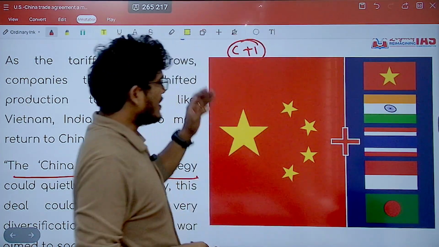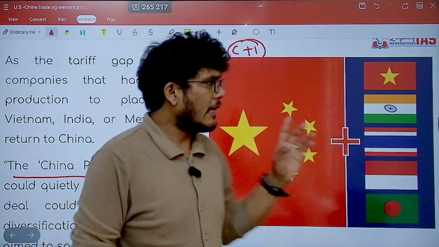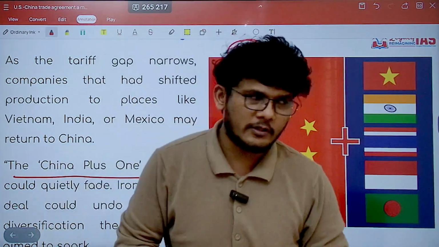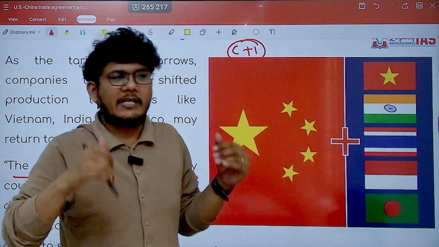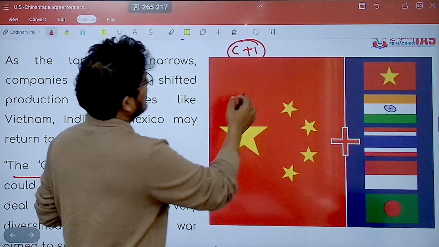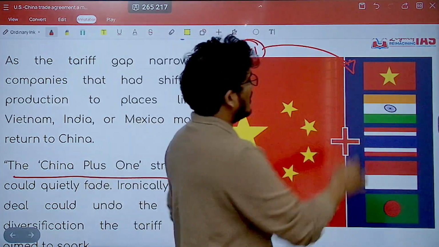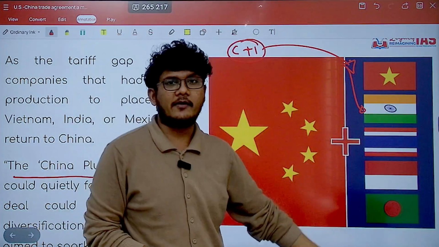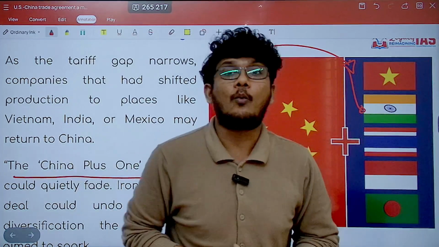It means I will deal with China plus I will have one additional partner, because if something unforeseen happens in China, it's an authoritarian rule, there is no democracy as such, and China goes crazy with tariff war, trade war, currency war, etc. So generally the countries have another player. If something goes wrong in China, I will have another country, that can be India or any other country as well. So for different investors, different countries are there, India being one of them.